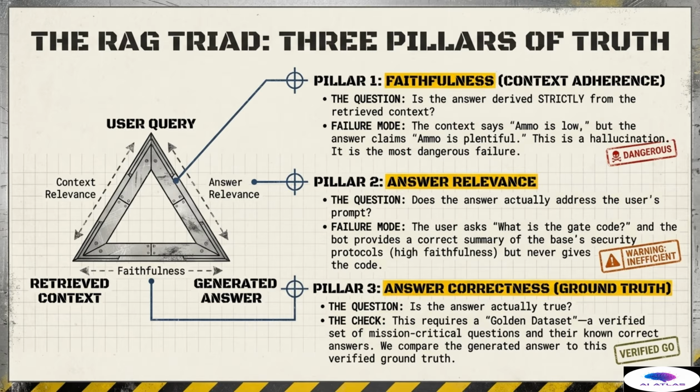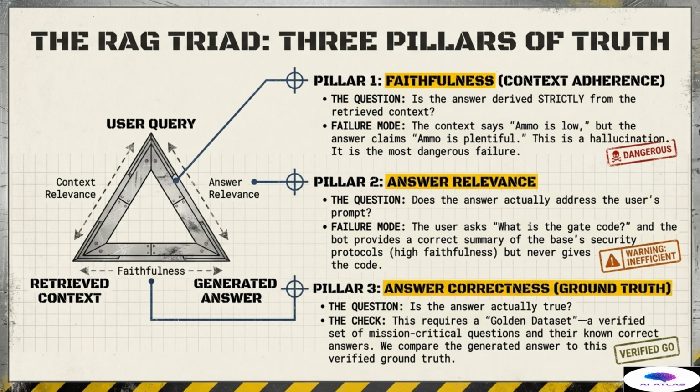The failure mode for low faithfulness is hallucination, the most dangerous failure. For example, if the context says, ammo is low, but the answer claims, ammo is plentiful, that is a catastrophic hallucination. It is a lie disguised as fact. Pillar 2 is answer relevance. The question here is, does the answer actually address the user's prompt? The failure mode here is inefficiency.